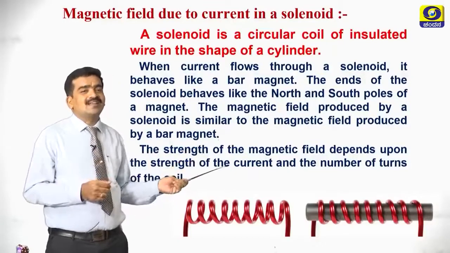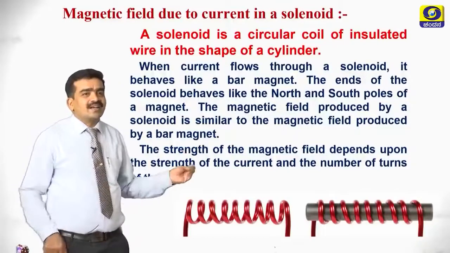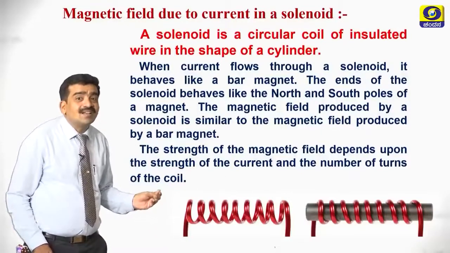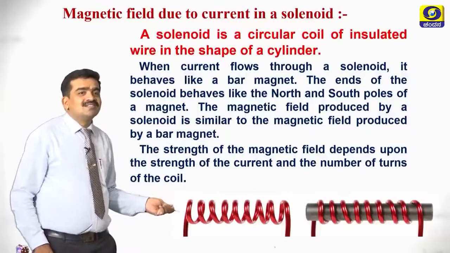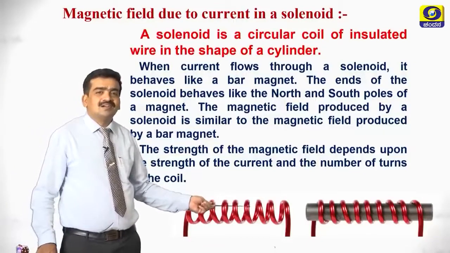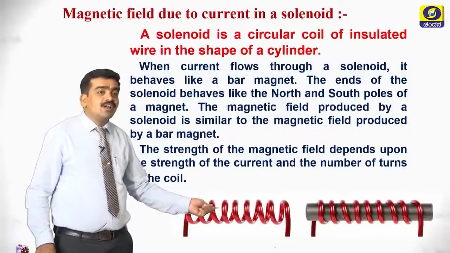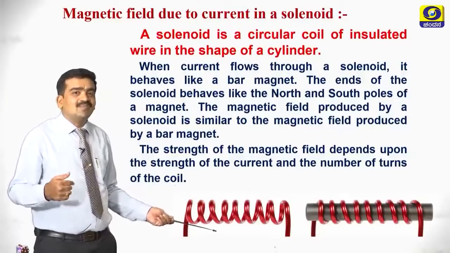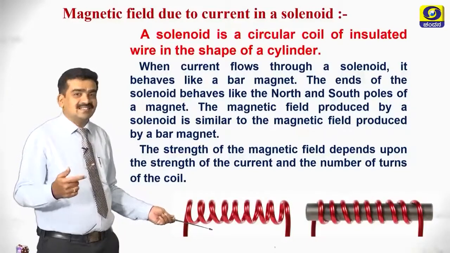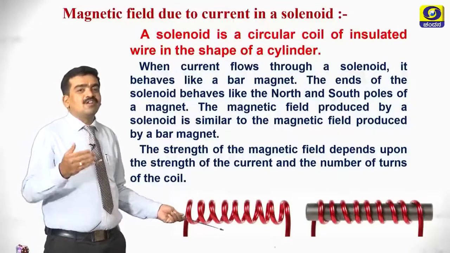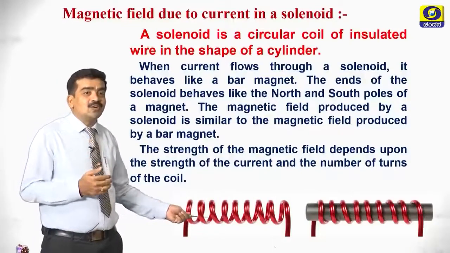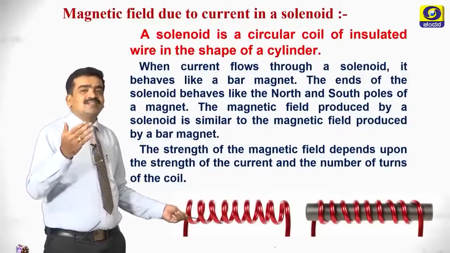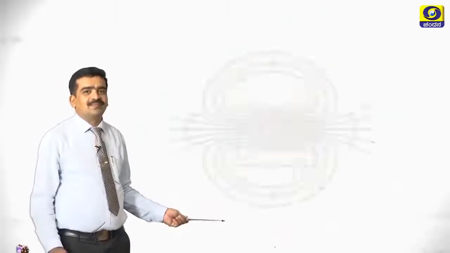The strength of the magnetic field depends upon the strength of the current and the number of turns of the coil. So here you are seeing the arrangement of the coil in a solenoid. If you increase the turns, then definitely the magnetic field is going to increase. Or if you increase the current which is passed through the solenoid, in that case also there is an increase in the magnetic field.